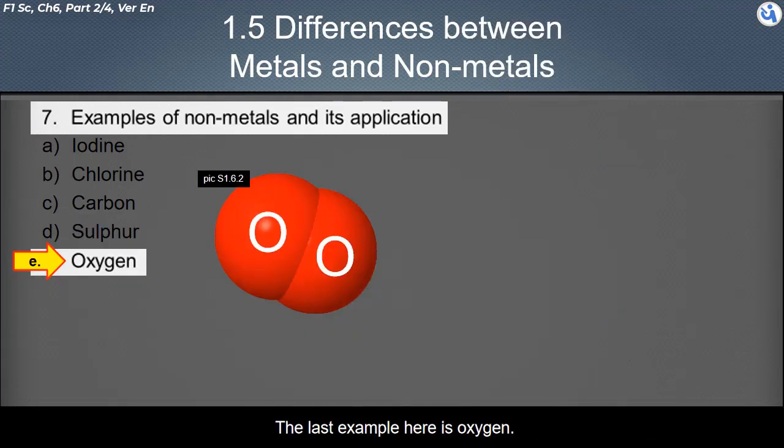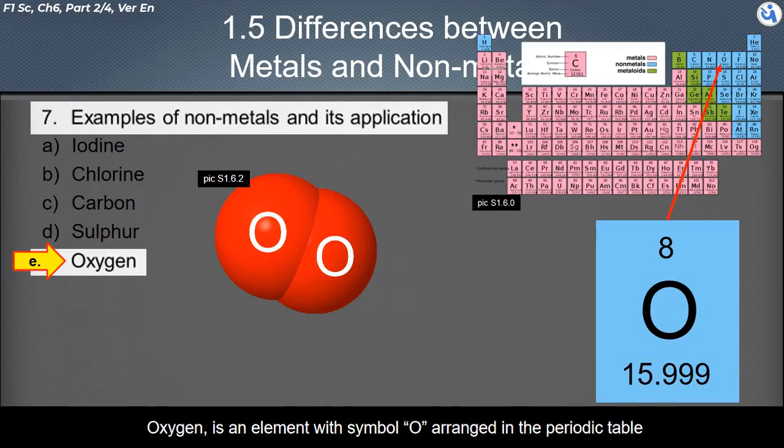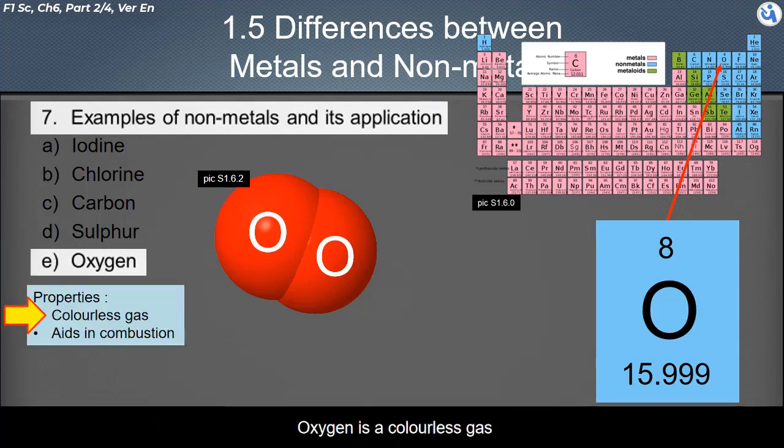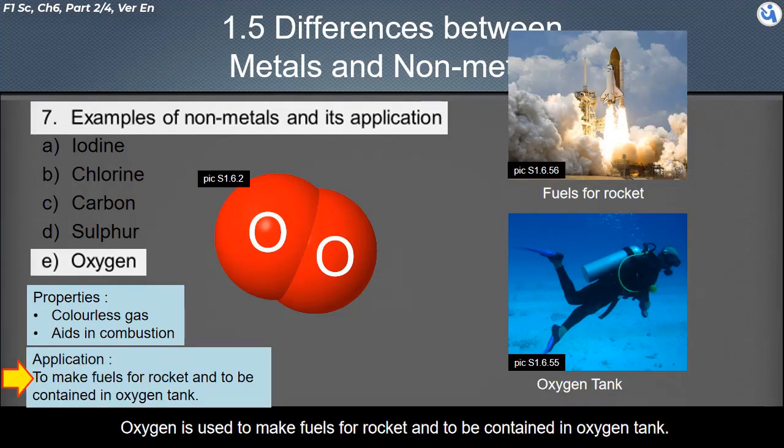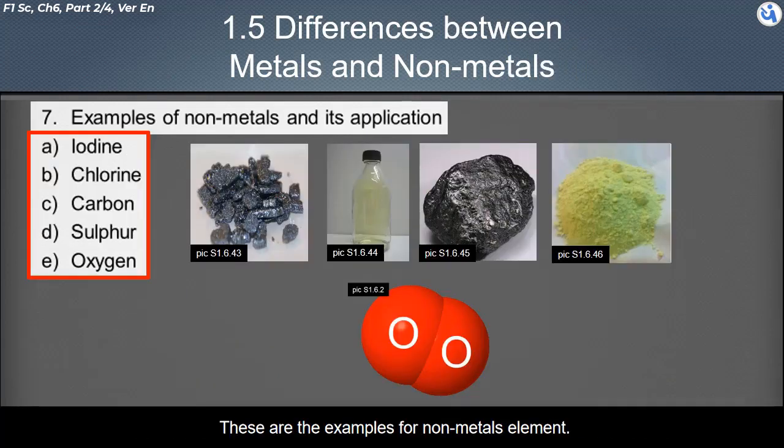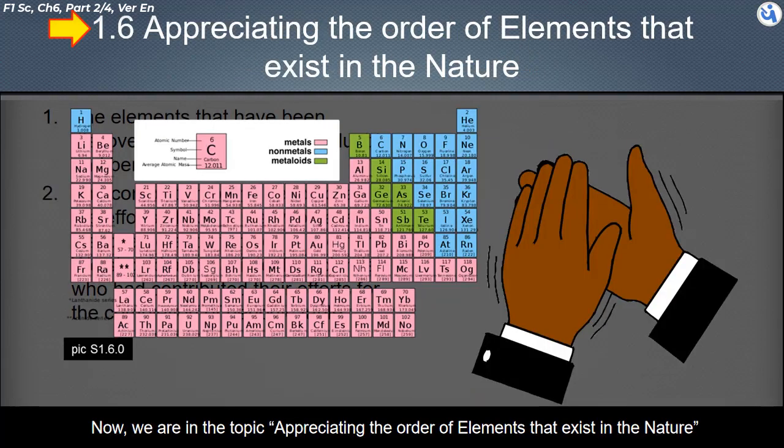The last example here is oxygen. Oxygen is an element with symbol O, arranged in the periodic table. Oxygen is a colorless gas. It aids in combustion. Oxygen is used to make fuels for rockets, and to be contained in oxygen tanks. These are the examples of non-metal elements.